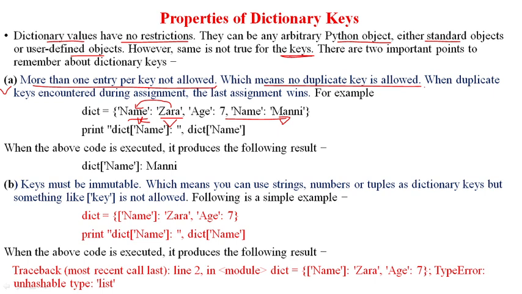If you try to use duplicate keys, then what will happen? When a duplicate key is encountered during the assignment, the last assignment wins.